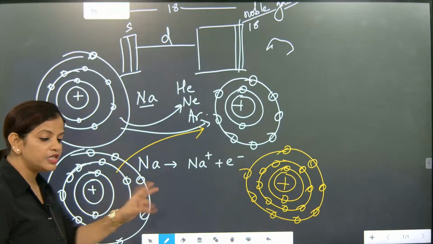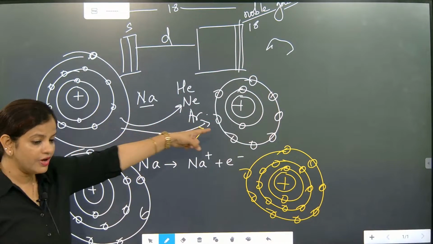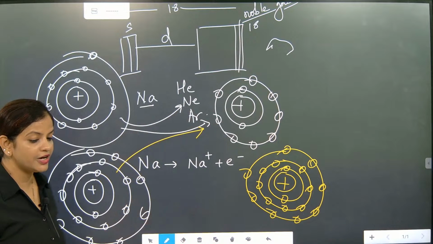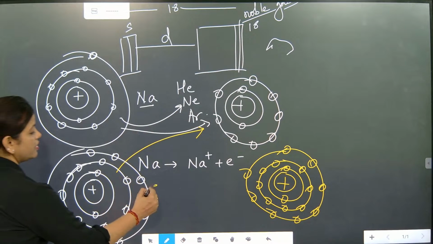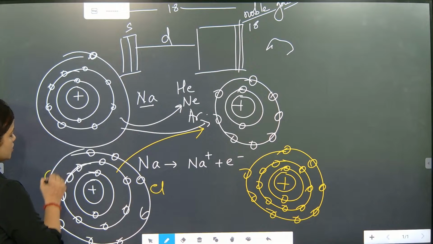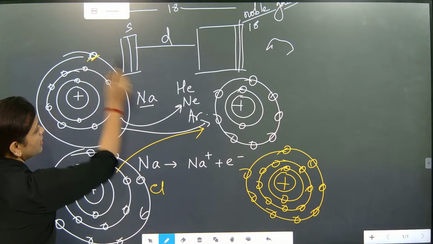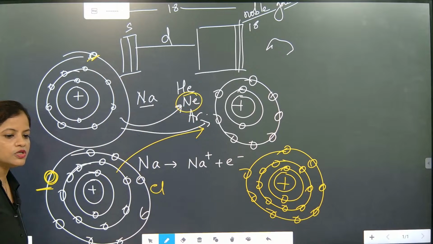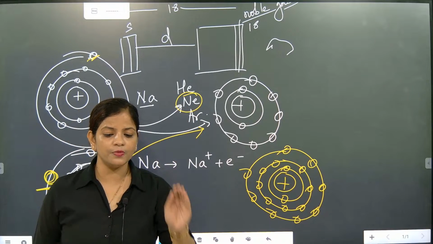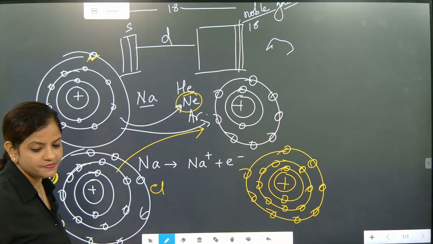So for that, one is leaving one electron and one is accepting one electron. If chlorine gets one electron, it will become like argon. If sodium gives one electron, it will become like neon, because both want to attain the nearest noble gas configuration. Understood?